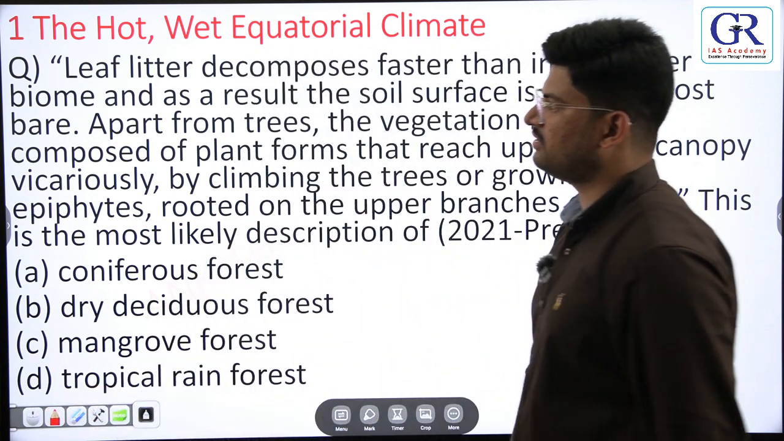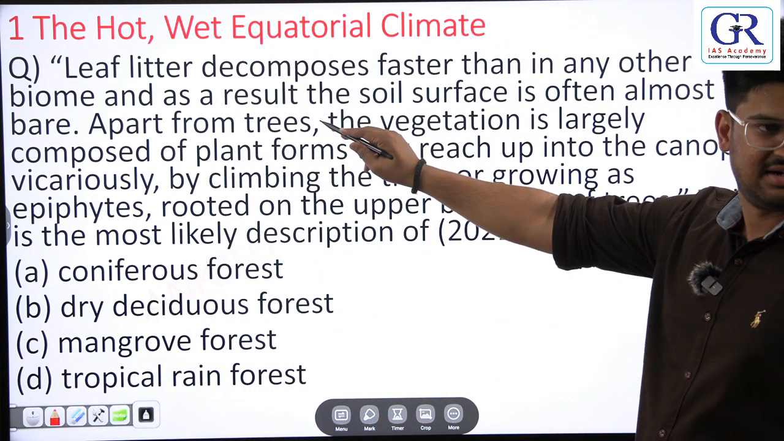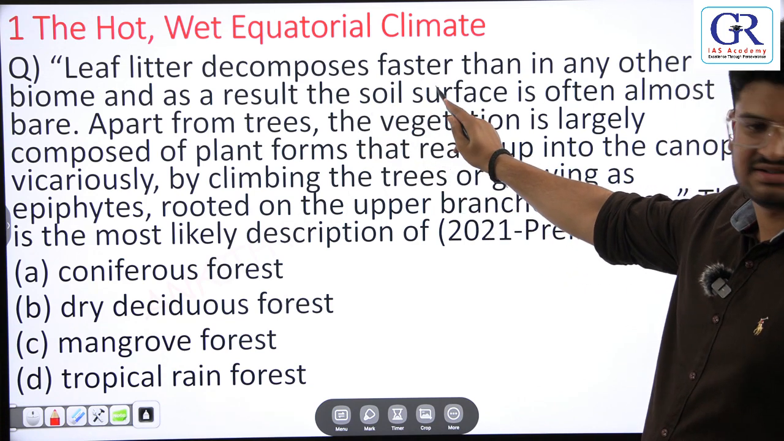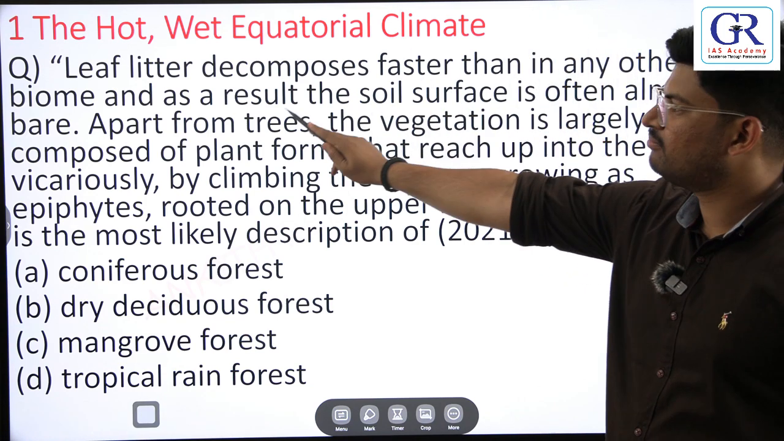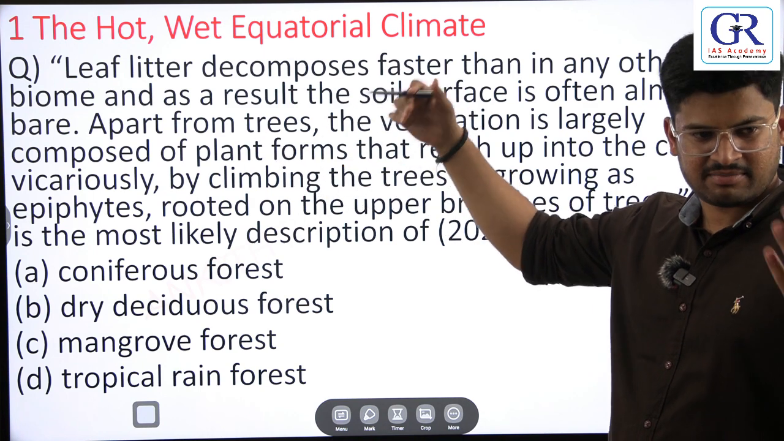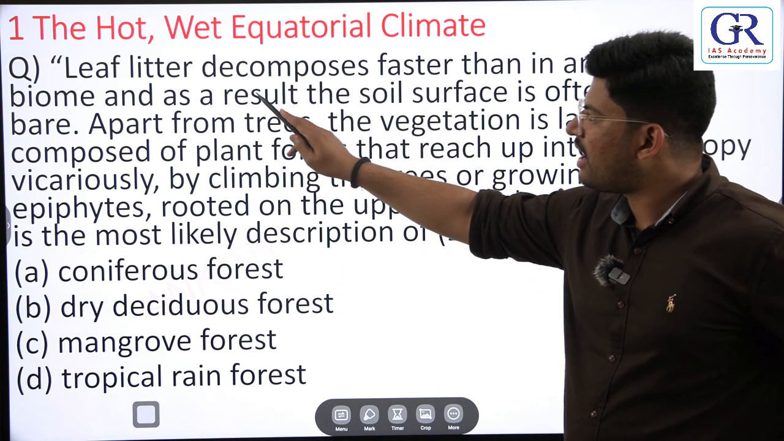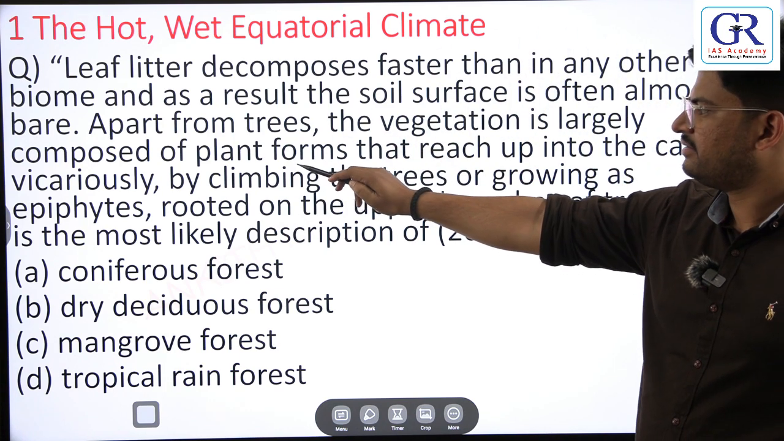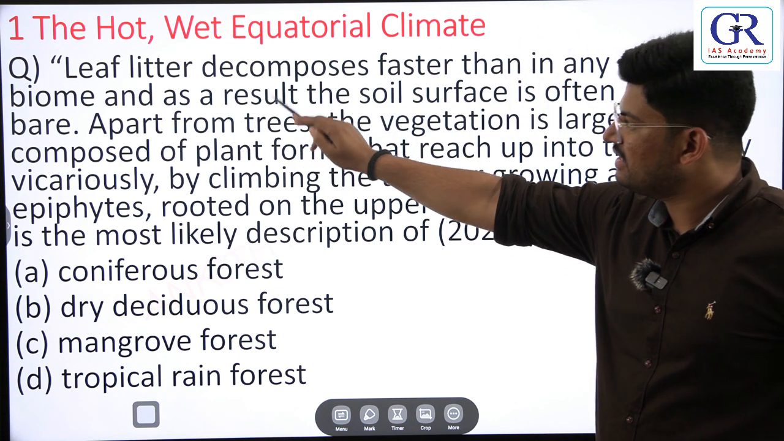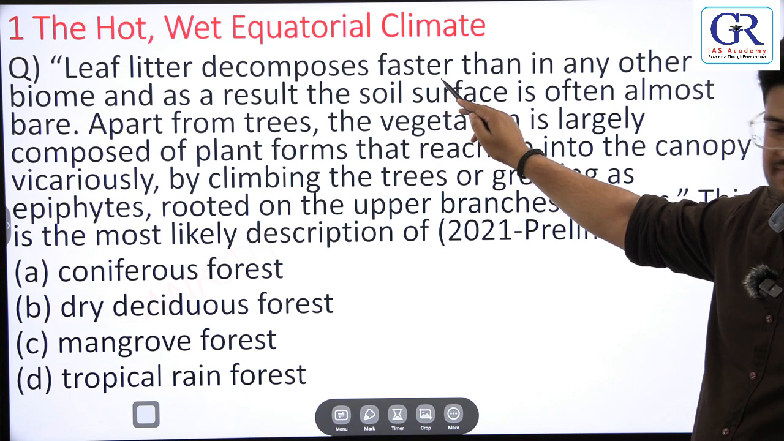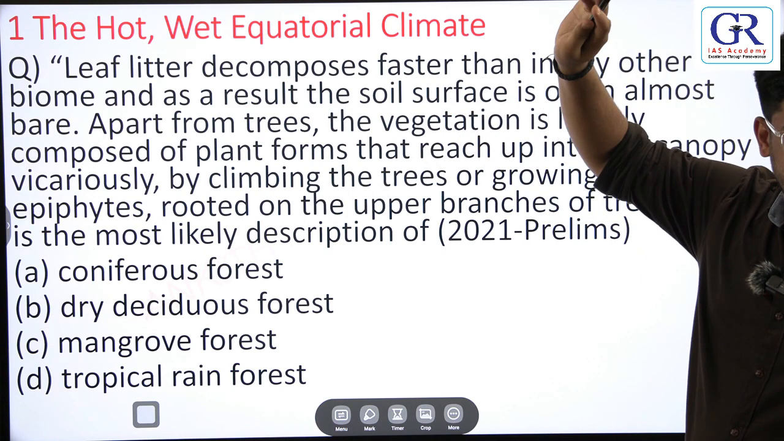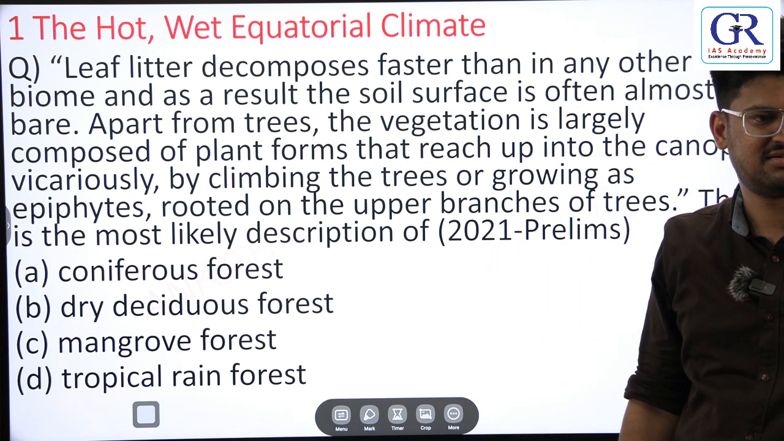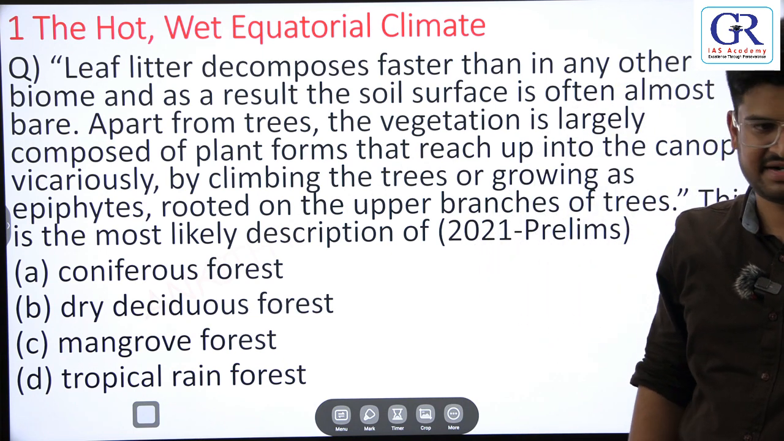Pause the video, try to answer. Leaf litter means leaves which die decompose faster than in any other biome. Biome means the type of ecosystem that you see. And as a result, the soil surface is often almost bare. Okay, what is it saying? Leaf litter decomposes faster than in any other biome. In which region do leaves decompose fast? Equatorial region, right? We know this.